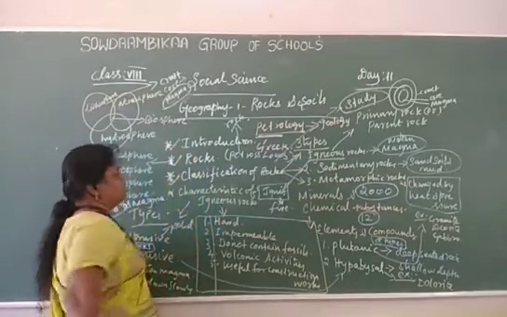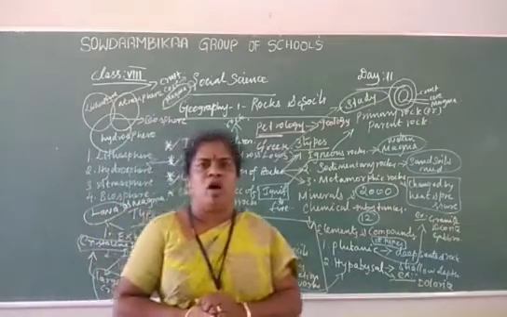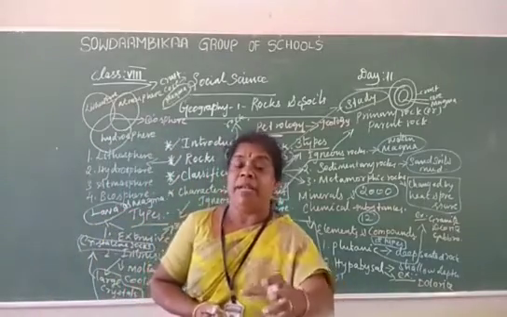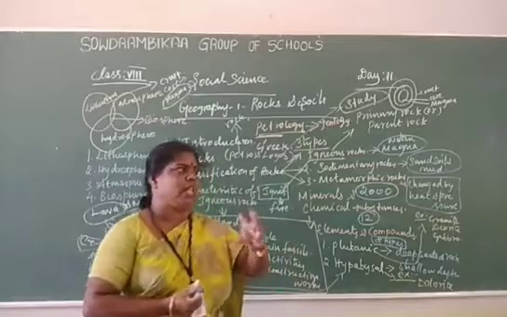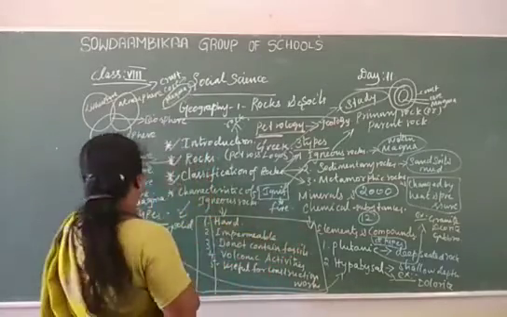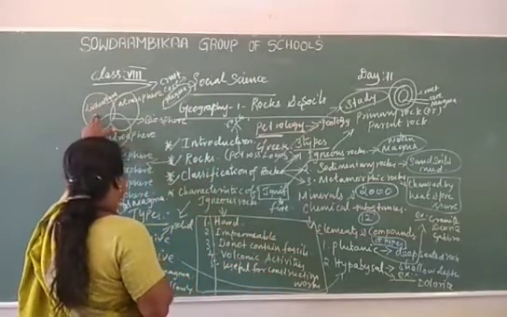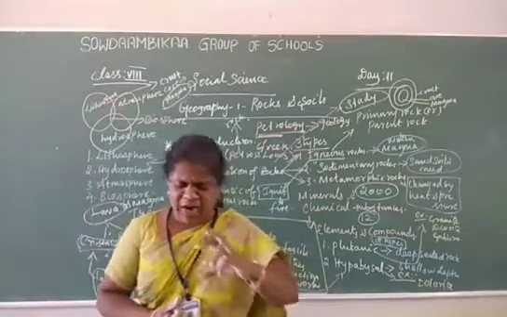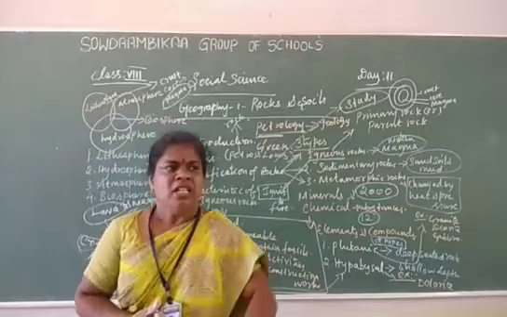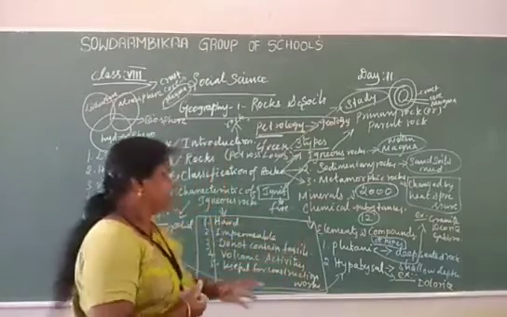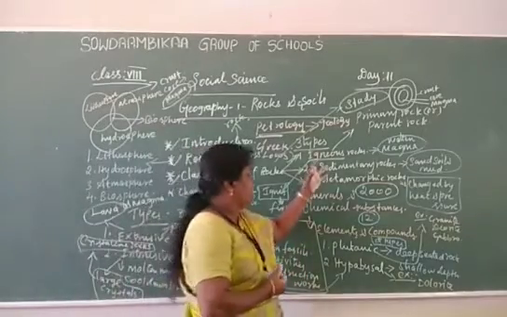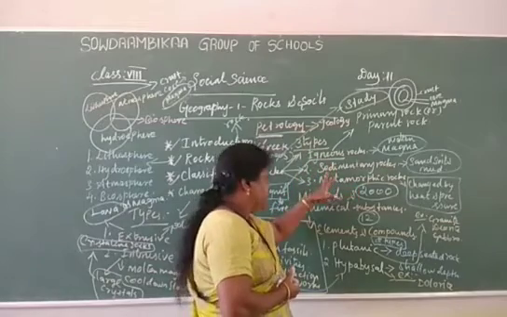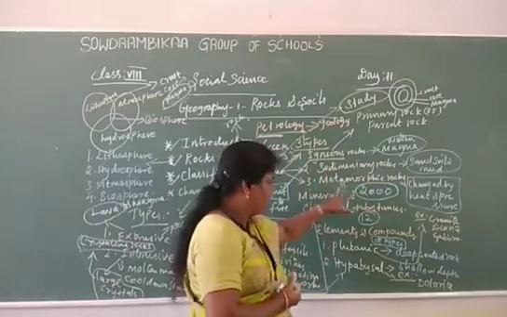Then we are going to discuss the classification of rocks according to the mineral materials found on the earth surface crust, which is called the lithosphere. According to the formation of the earth, the rocks are divided into three types: igneous rocks, sedimentary rocks, and metamorphic rocks.